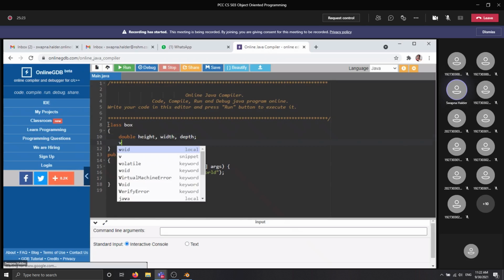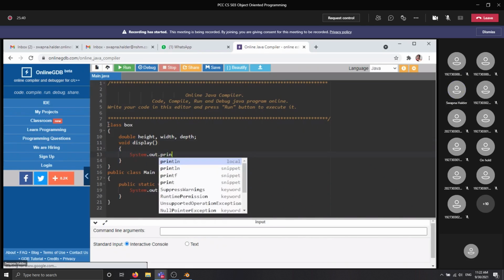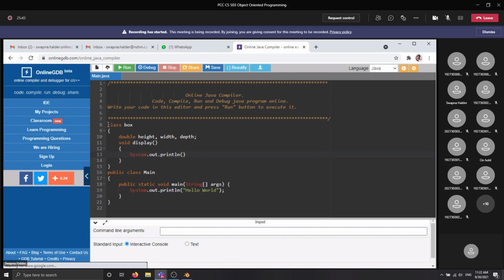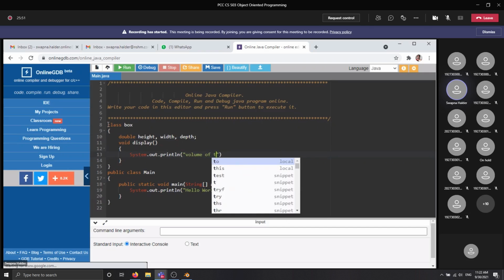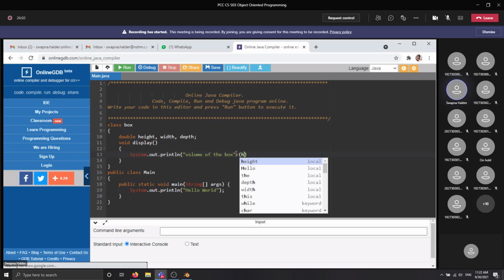Next, you just create a method that will show you the volume of the box. You calculate the volume of the box here and display the result.